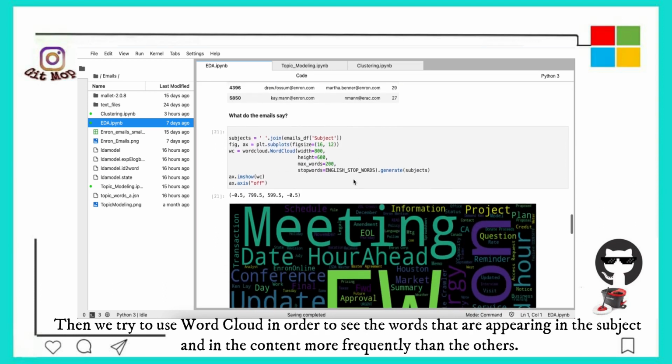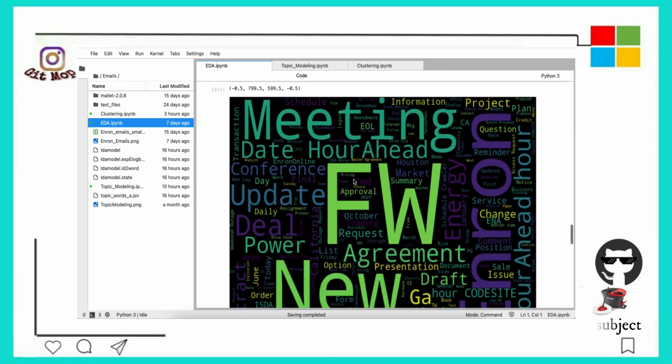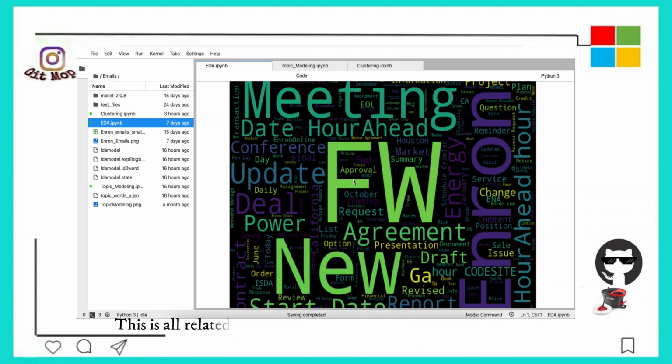And then we tried to use a word cloud in order to see the words that appear in the subject and in the content more frequently than others. You will see that in the subject part we have meeting, sales issues, draft, presentation, documents, and Enron deals. This is all related to some processes that were going on at the company.